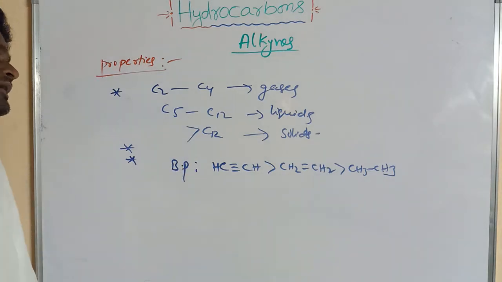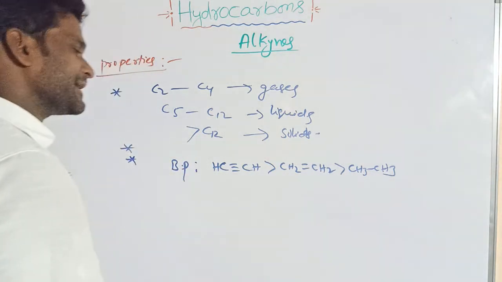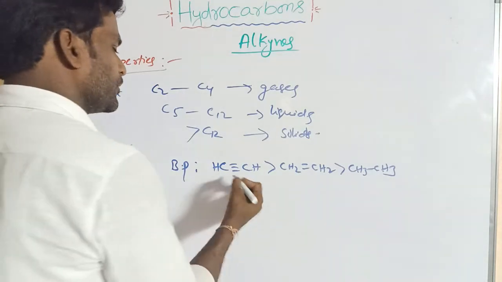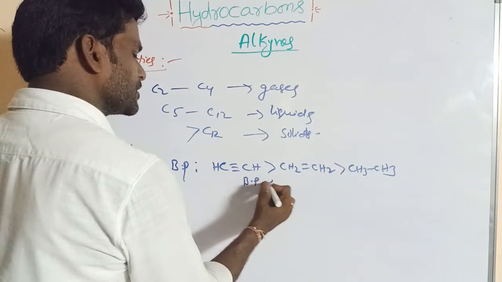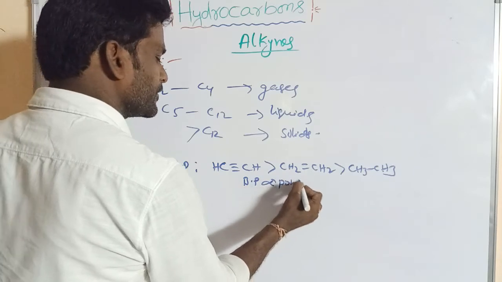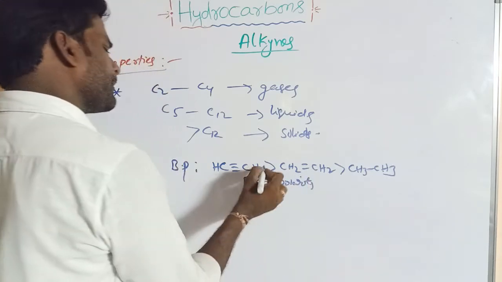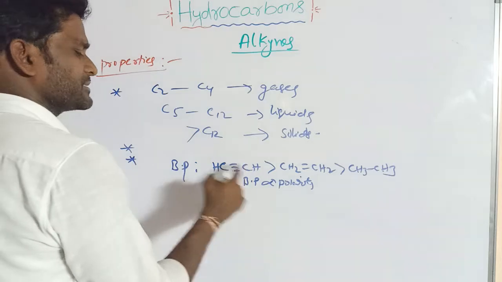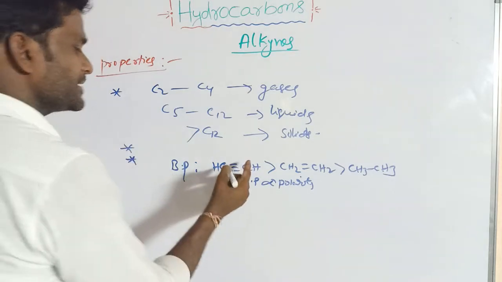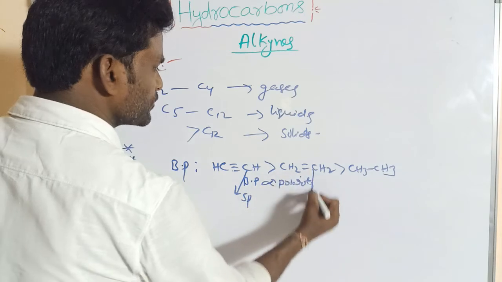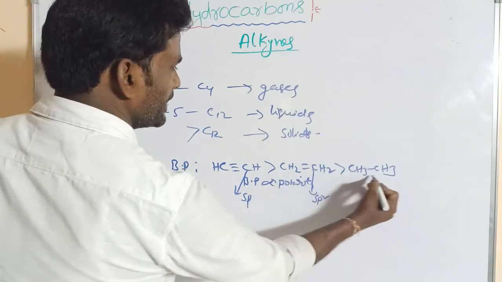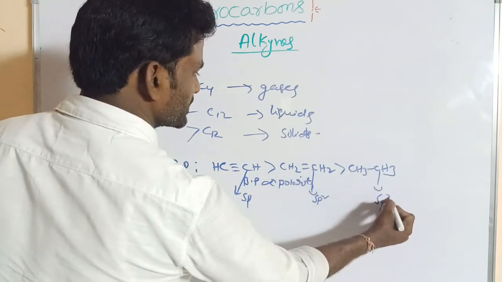Why? Boiling point is directly proportional to the polarity of the compound. So this has more polarity, more polar nature. The alkyne undergoes sp hybridization, the alkene sp2 hybridization, the alkane sp3 hybridization.